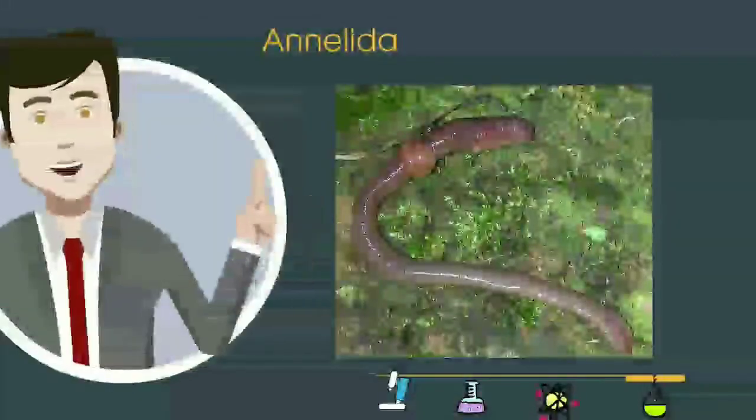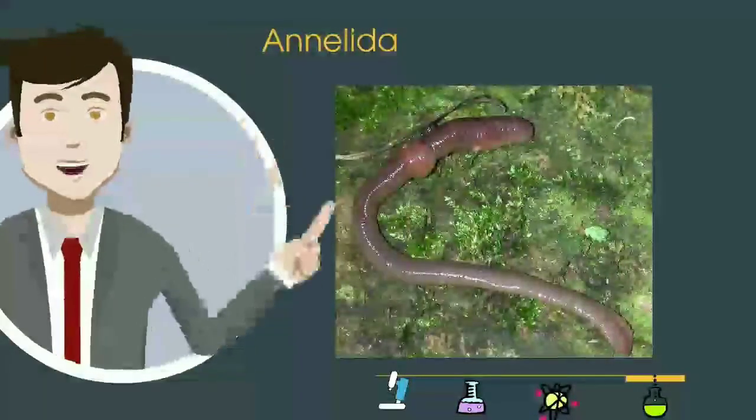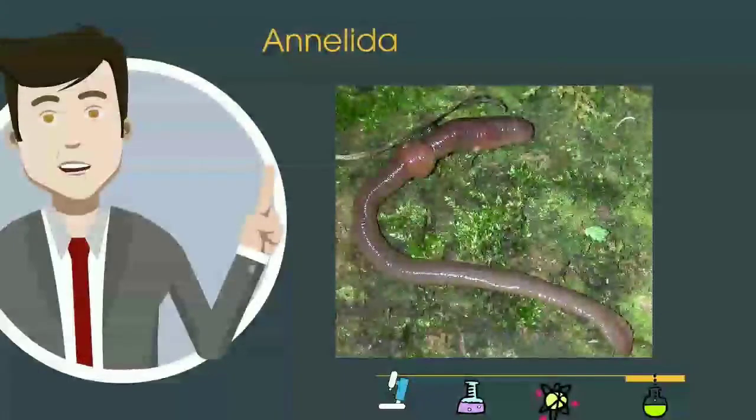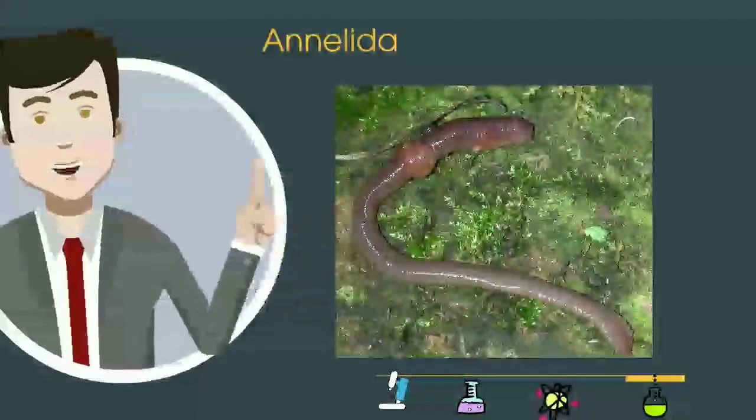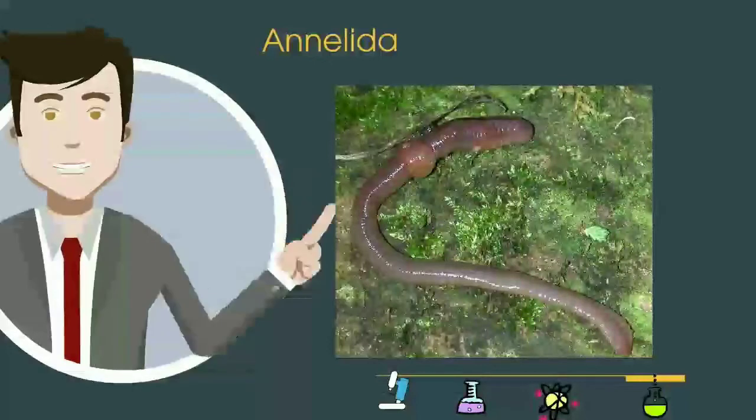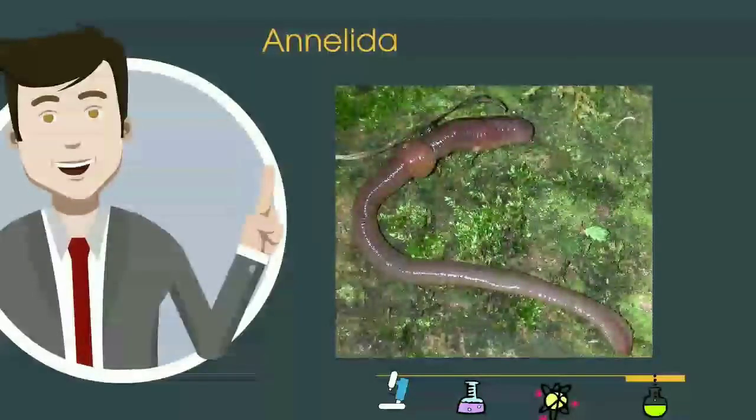This next phylum, Annelida, include your segmented worms. They're probably the most famous worms, the earthworms, and you can tell from the picture they have tiny segments. They also have a crop and a gizzard and a fairly complex digestive system.